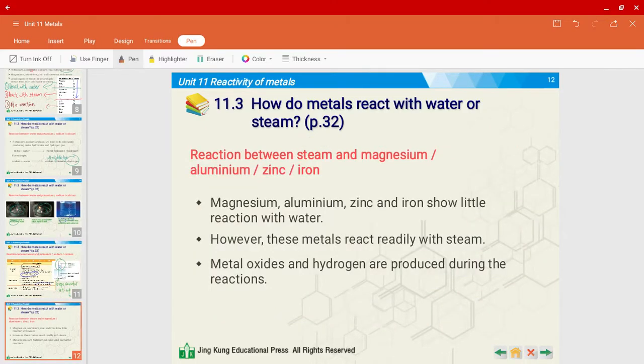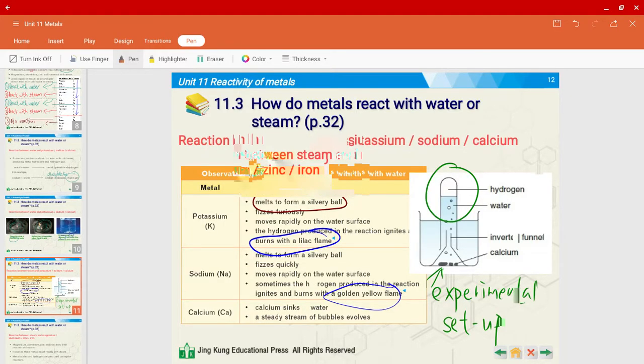All right, let's look at the second group of metals, those that react with steam. So it is magnesium, aluminum, zinc, and iron. Because they do not show, or they show little reaction with water, instead they're able to react with steam. Now the reason behind is because steam is at a higher temperature, so a higher temperature would usually mean that the reaction would be able to occur for these type of metals.